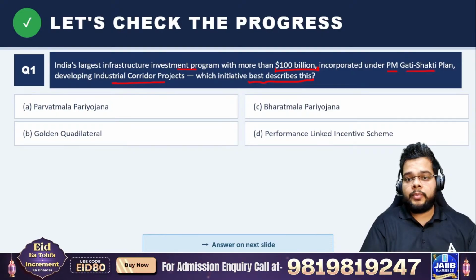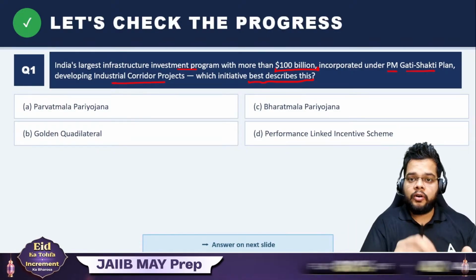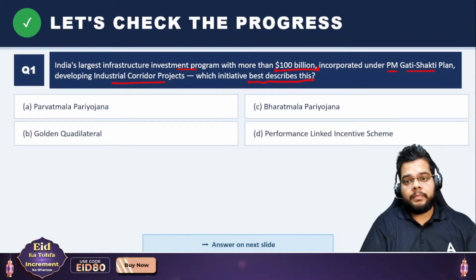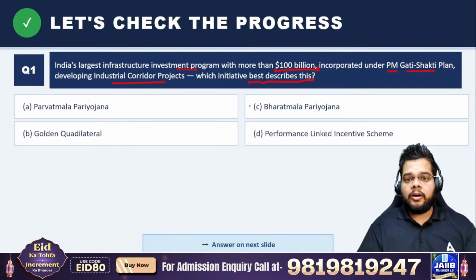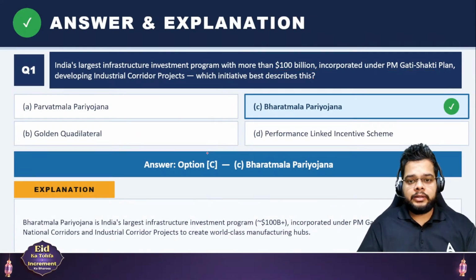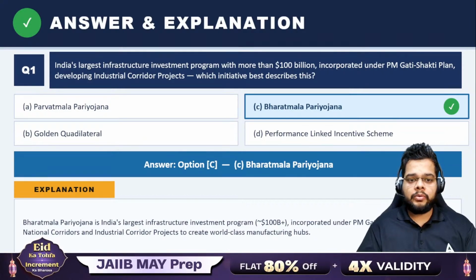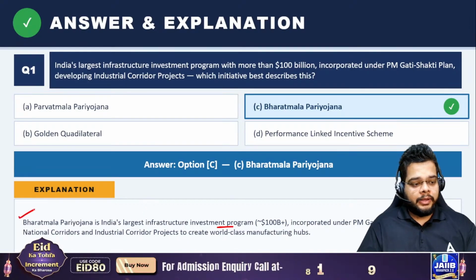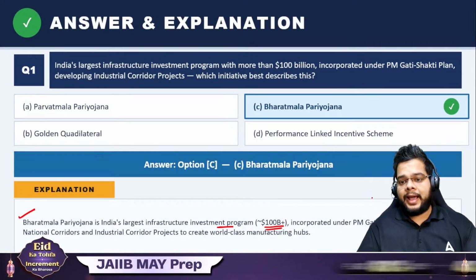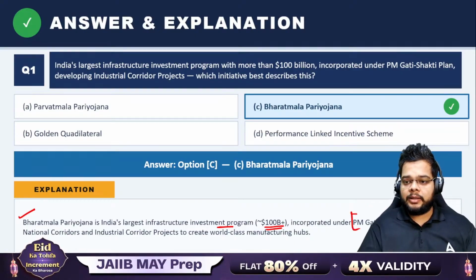Not only does the program talk about the overall improvement in the infrastructure, but also about specific tasks as well. We are talking about the Bharatmala Pariyojana. Fine. So the right answer will be option C. C is the right answer here. Okay. Here you can see that the correct answer is C. And when we talk about the largest infrastructure investment program in our country, it is Bharatmala Pariyojana. Not only is it having the funding of $100 billion, but also it has been incorporated under the PM Gati Shakti plan.